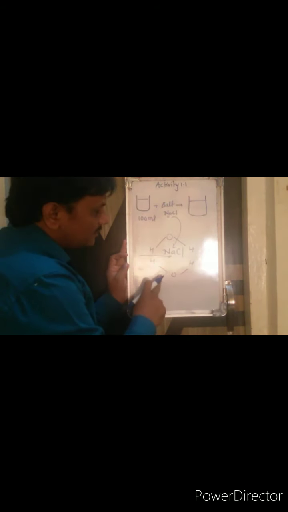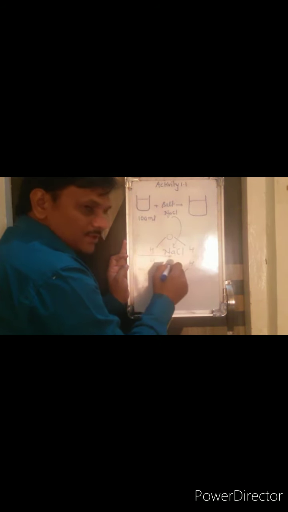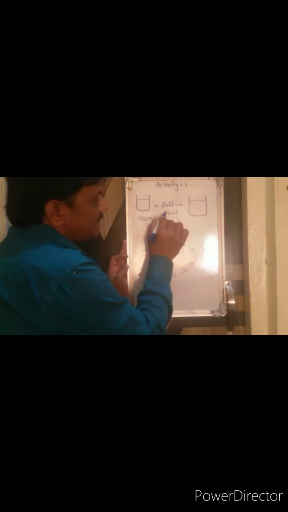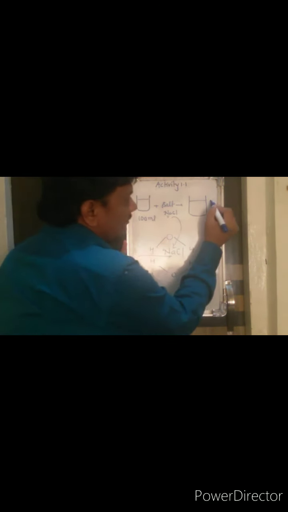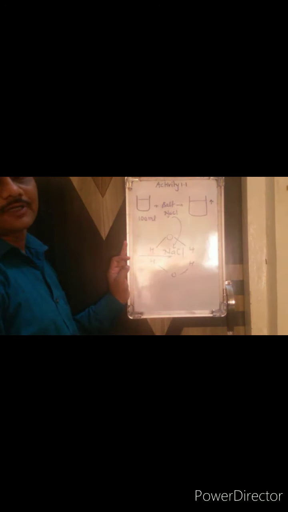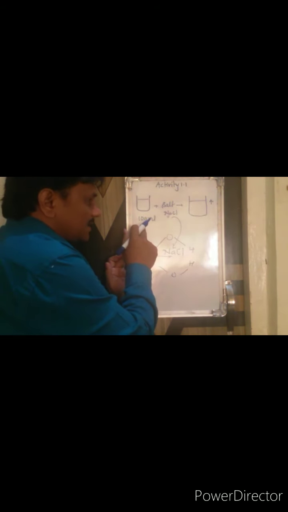Why will the level of water not increase? It is because there is a space between the water molecules, and that space is filled by the NaCl particles. That's why you will have no change in the level of water. So this is all about the activity. It suggests that matter is made up of particles.